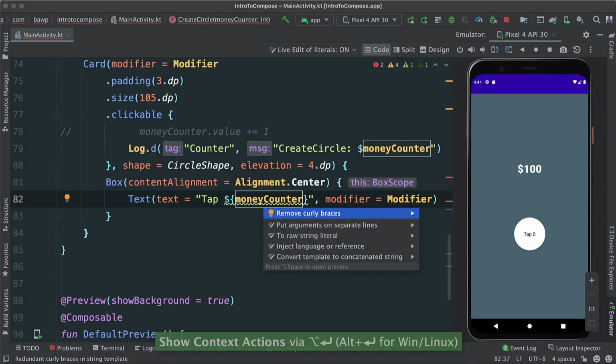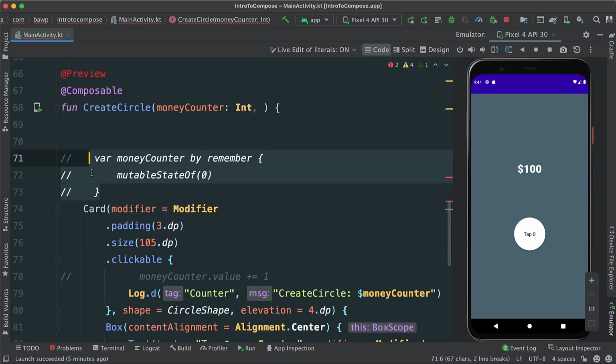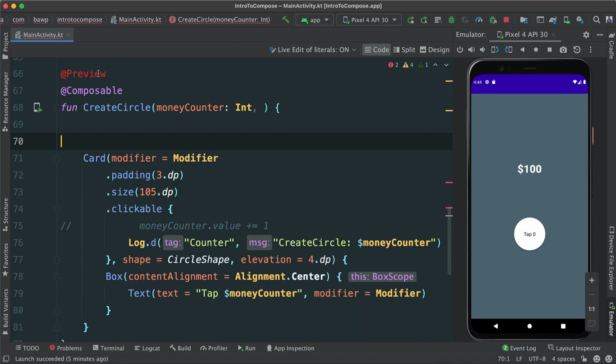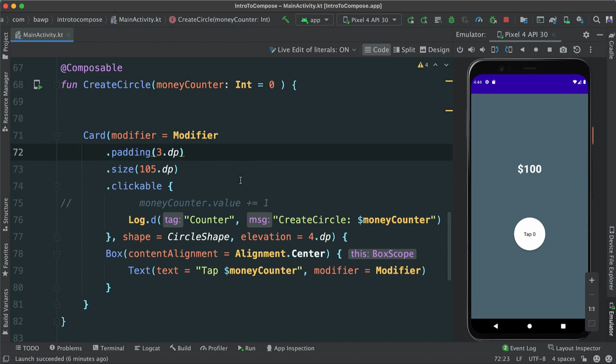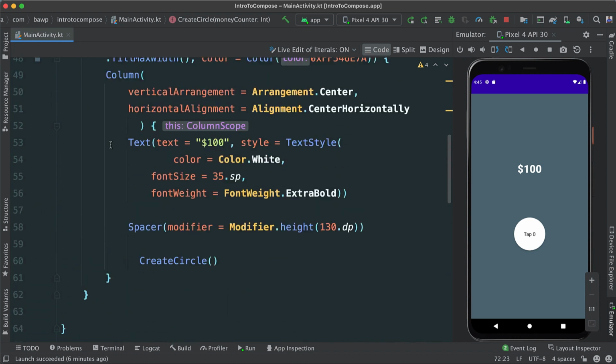Let's go ahead and say Alt-Enter to remove the braces because we don't need those. Okay, so we're moving things around here. I'm just getting rid of this. And now we have an issue because we need to pass an initial value. Let's just say 0 so that the preview still works. Okay, so nothing works yet, but at least we have something. Notice our clickable is not going to do anything, but at least we know we have hoisted our state up here.